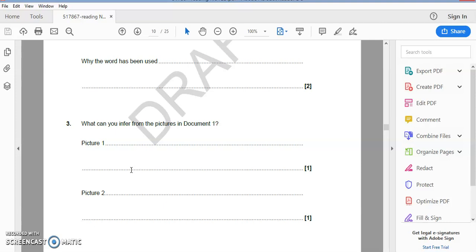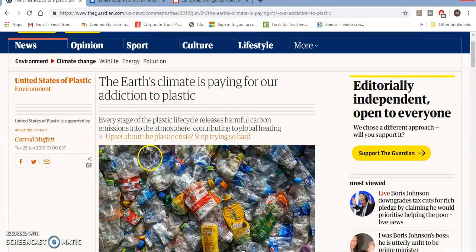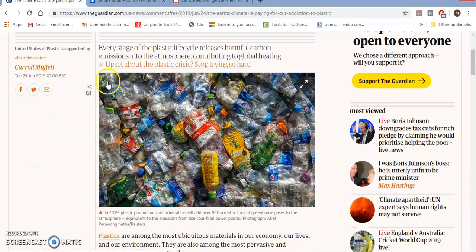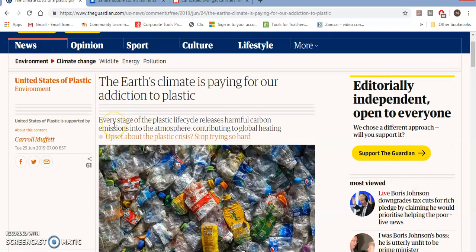So we're going to have a bit of a practice now, looking at 3 different newspaper articles online and seeing if we can infer meaning, so we can figure out what the picture is adding to those newspaper articles. So, for the first one, we've got an article here about plastic waste in the sea. And we can tell that from the title. The title says, "The Earth's climate is paying for our addiction to plastic." And a little bit of blurb underneath that says, "Every stage of the plastic lifestyle releases harmful carbon emissions into the atmosphere, contributing to global heating." So this is clearly an article about the environment, in particular about plastic waste.